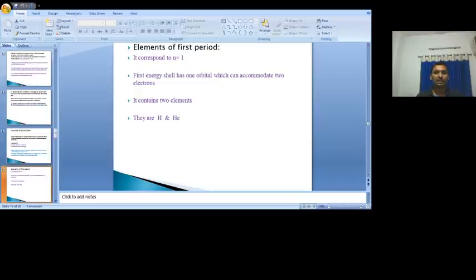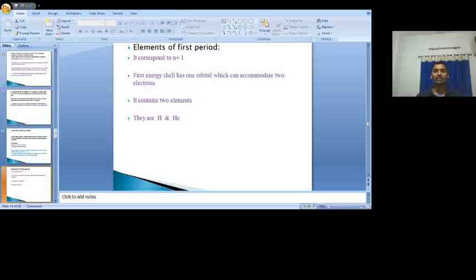What is the subshell? 1s subshell. In the 1s subshell, how many orbitals are present? 1 orbital is present. Each orbital can accommodate how many electrons? Maximum 2 electrons. So that's why how many elements are present in the first period? 2 elements are present. What are they? They are hydrogen and helium.